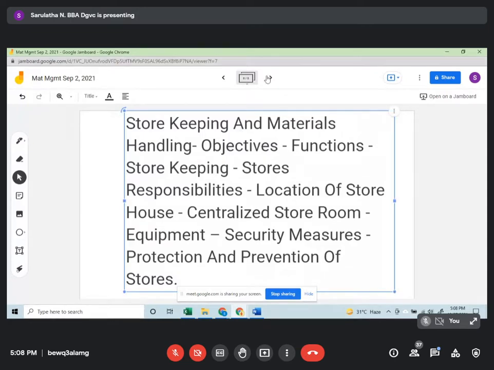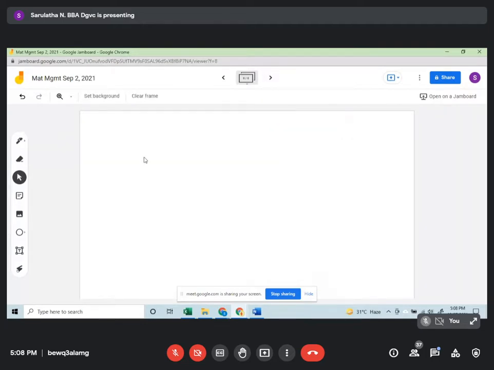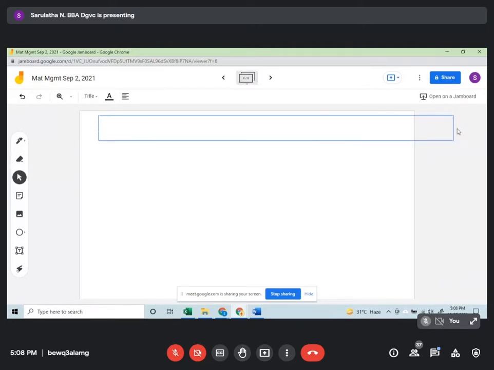First, we will start with what storekeeping means.